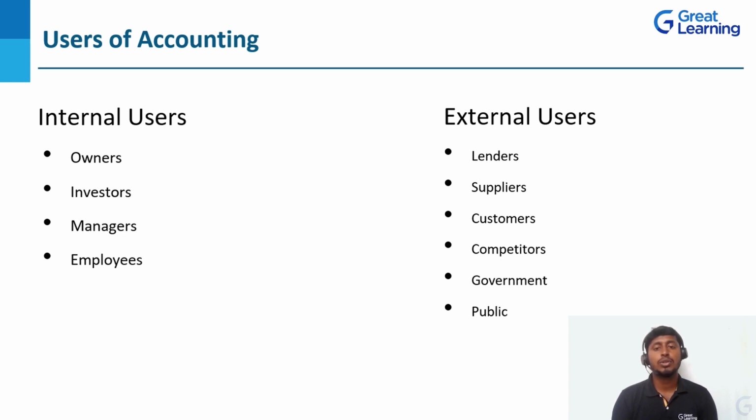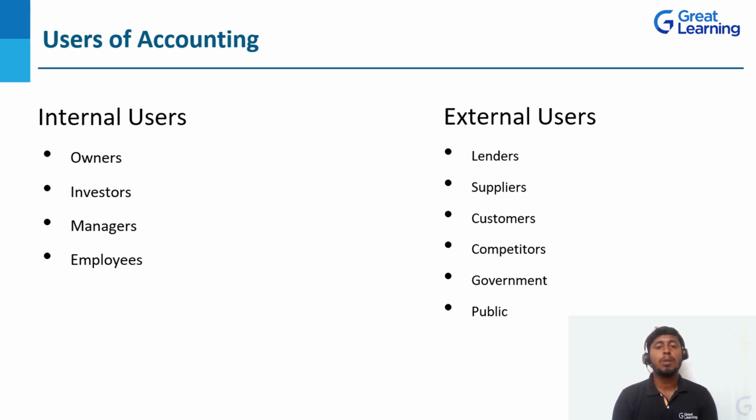So the customer also is going to use them. Competitors. Yes, competitors are going to use the business accounts. Why? For the purpose of merger, acquisition, or any other purpose, they are going to use the other competitors' books of accounts. Government, yes, the government is going to use the books of accounts for the purpose of tax collection. And the last one, public.